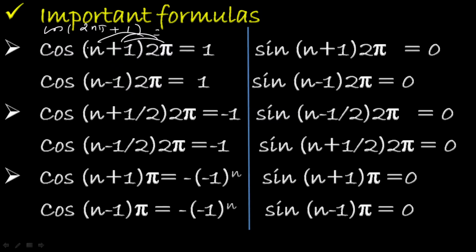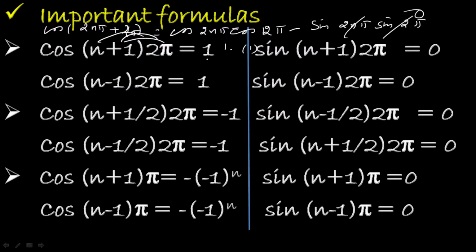That is, cos(a+b) is nothing but cos a cos b minus sin a sin b, isn't it? So cos(a + 2nπ) + cos(2nπ + 2π) is equal to cos a cos b minus sin 2nπ sin 2π. You know all these values: cos 2nπ is 1, cos 2π value is 1, and sin 2nπ, sin 2π value becomes 0. So I am substituting here and getting the value. So no need to remember all these values.